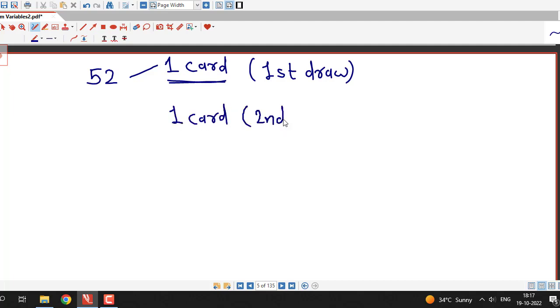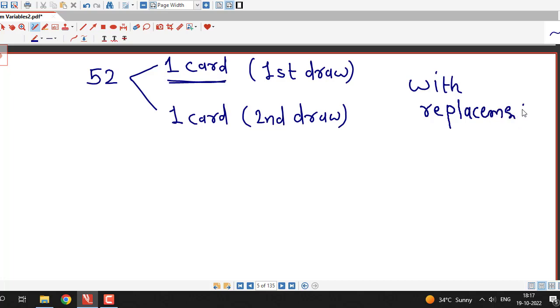So that we call as second selection or second draw, and here it is given that they are doing this process with replacement, that is first draw one card out of 52 cards, again put back that card in the deck of 52 cards and then select the second draw.